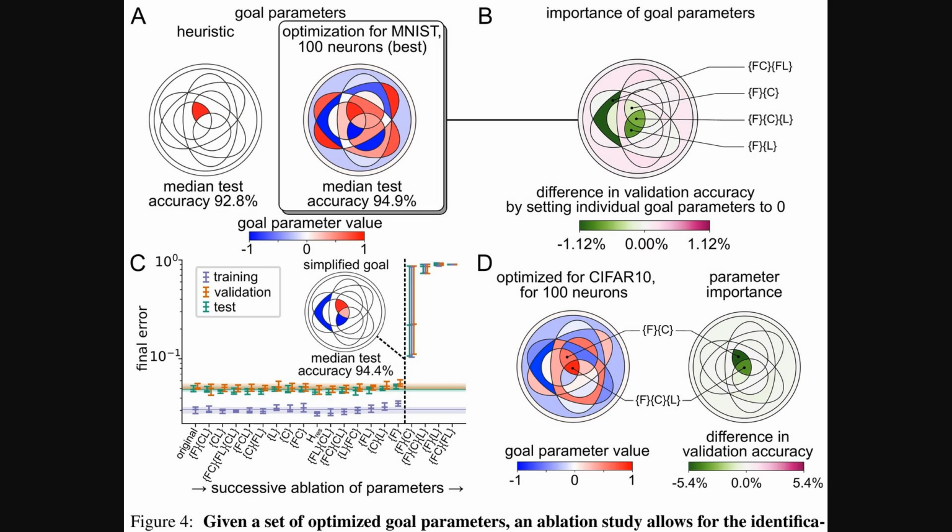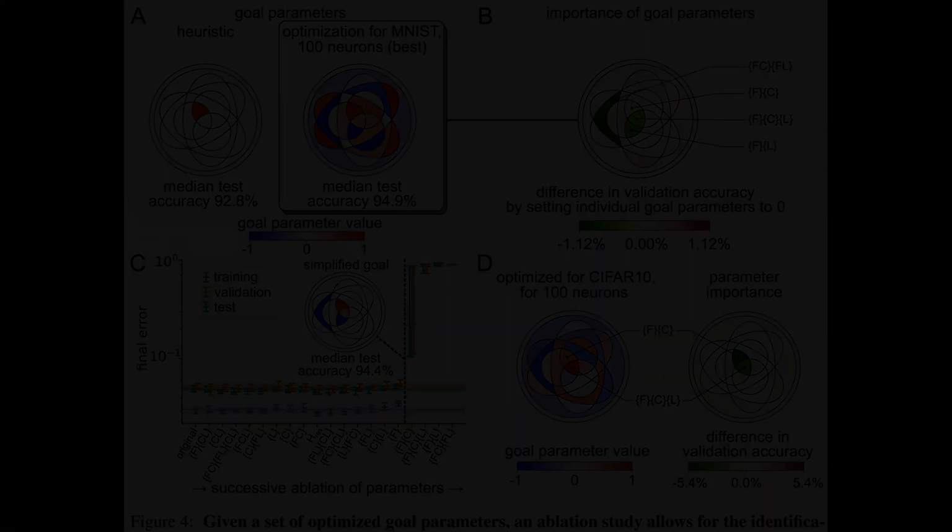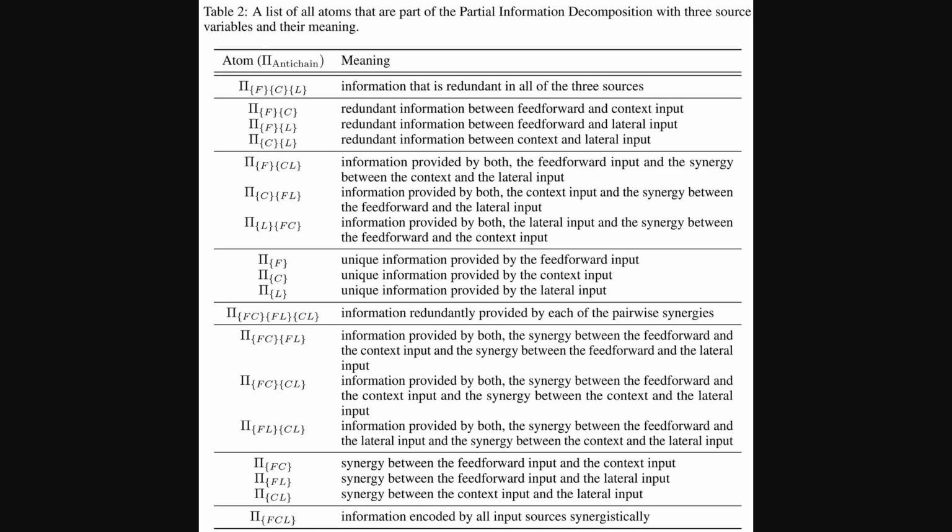So, digging deeper into how these local goals work, this figure compares a simple heuristic goal in Panel A with an optimized one for MNIST, boosting accuracy. Panel B then uses ablation. Zeroing out parameters shows which specific PID atoms really matter for performance, like the one capturing redundancy between feed-forward and context. Panel C simplifies the goal based on this analysis, and Panel D briefly shows similar insights for CIFAR10, highlighting task differences.